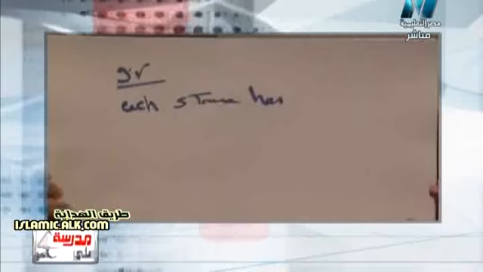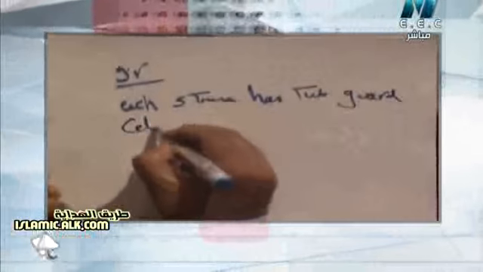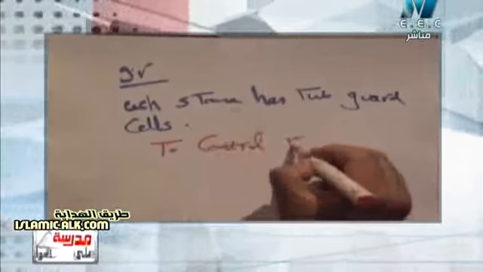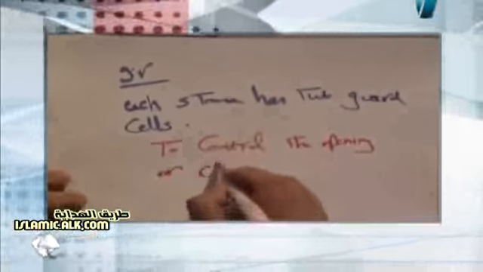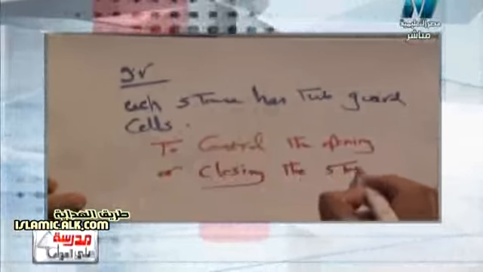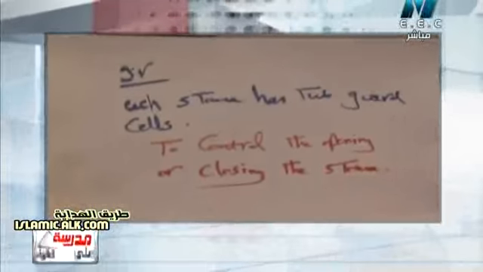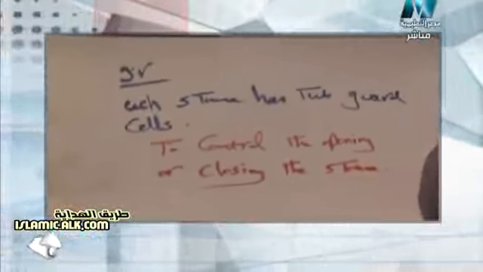Why does each stoma have 2 guard cells? To control the opening or closing of the stoma.